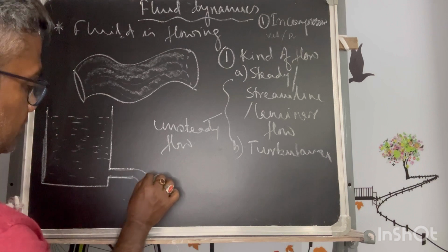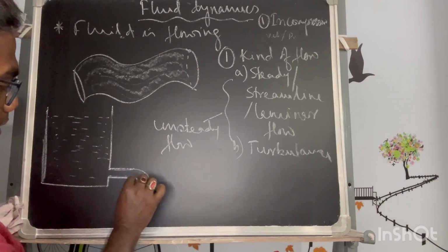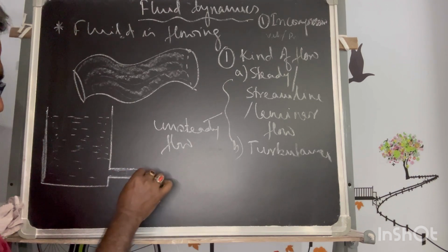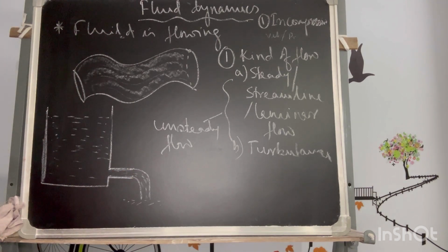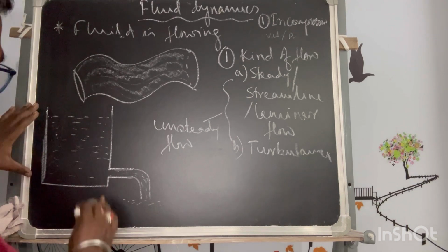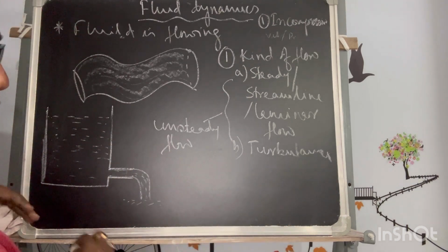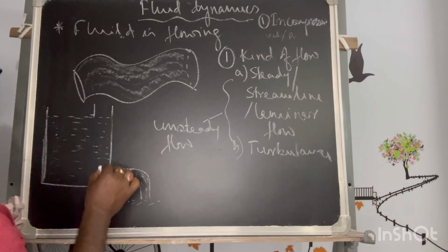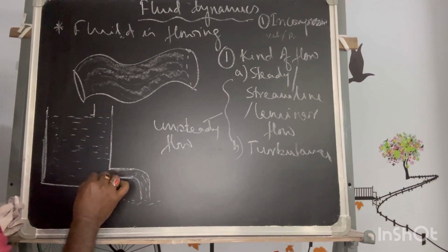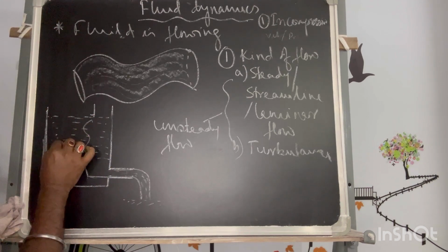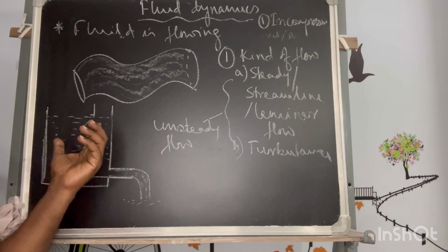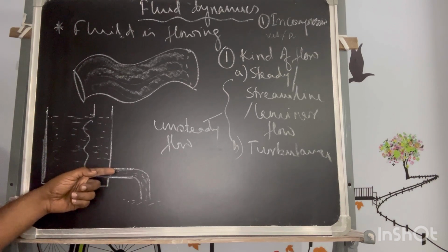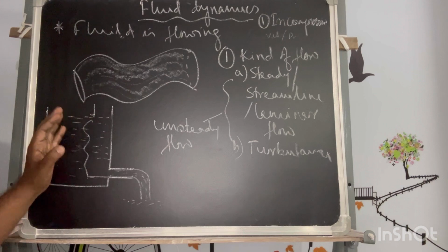Even if there is no bend, it will form a bend and fall down uniformly. If this tank is not very big, and the pressure difference to this point is not much, it is not considered very high pressure.